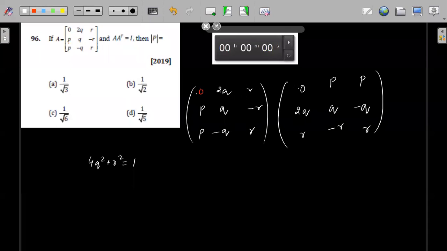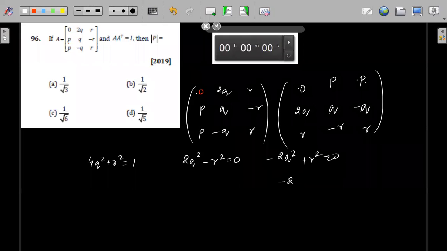This will be 0, 2Q into 2Q, sorry, yeah, this is 0 into P, then 2Q into Q square plus R square is equals to 0. So you will have 2Q square minus R square is equals to 0, right? And third one is 0 into P, 2Q into minus Q. So this is 2Q square minus 2Q square, 0 into P, 2Q into minus Q plus R square is equal to 0. So first thing we got is that 2Q square is equals to R square. This is the first equation. Yes, option B is correct. And this is the equation we have got.